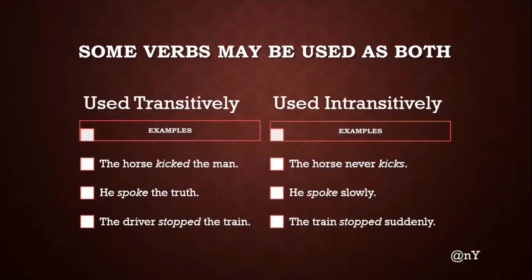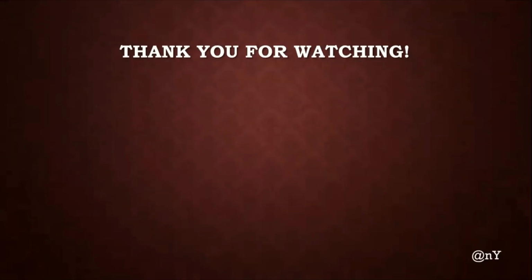Similarly, in the next example, we have, he spoke the truth. Here, spoke is referring to the truth, that is the object, so it is transitive. However, in the second sentence, he spoke slowly. Here, spoke is not referring to any object, therefore it is used intransitively. For instance, the next example we have, the driver stopped the train, and the train stopped suddenly. Here, in the driver stopped the train, stopped is a transitive verb. However, in the second sentence, the train stopped suddenly, stop here is an intransitive verb.